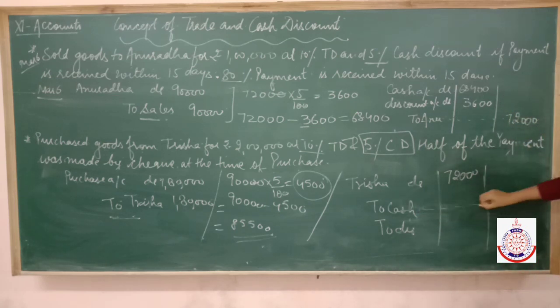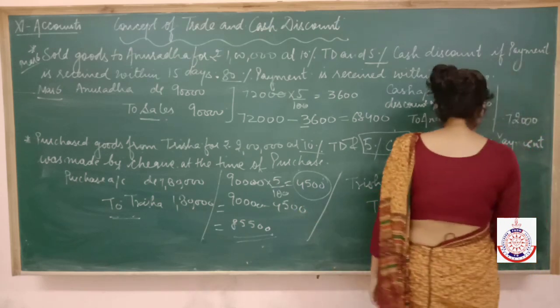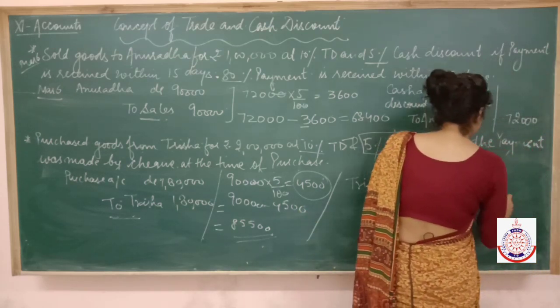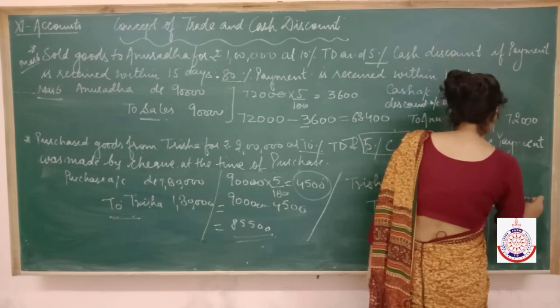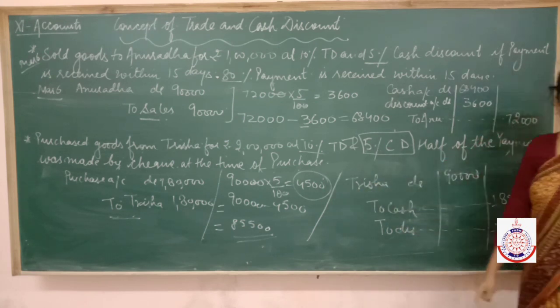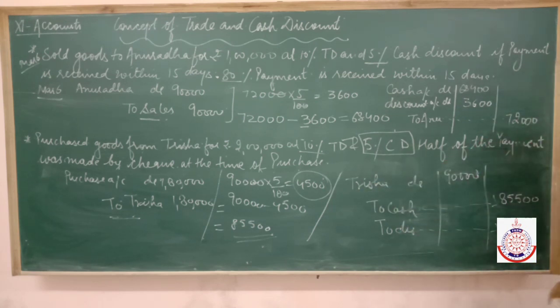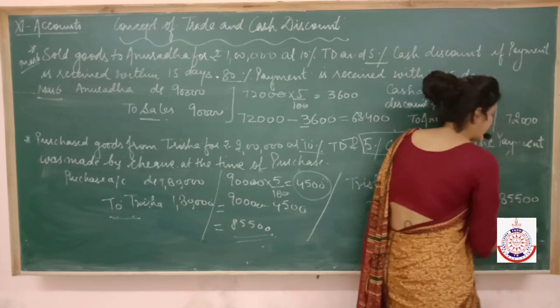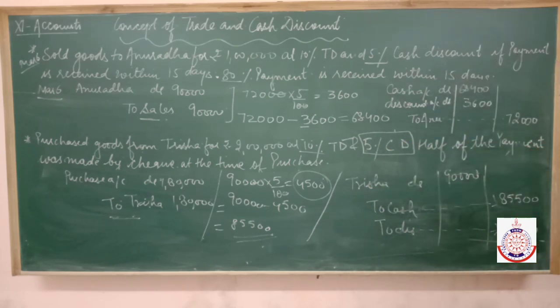Actual cash goes out will be credited, that is 85,500. How much discount did she give us? She gave us a discount of rupees 4,500, which is an income for us. Thus that has to be credited.